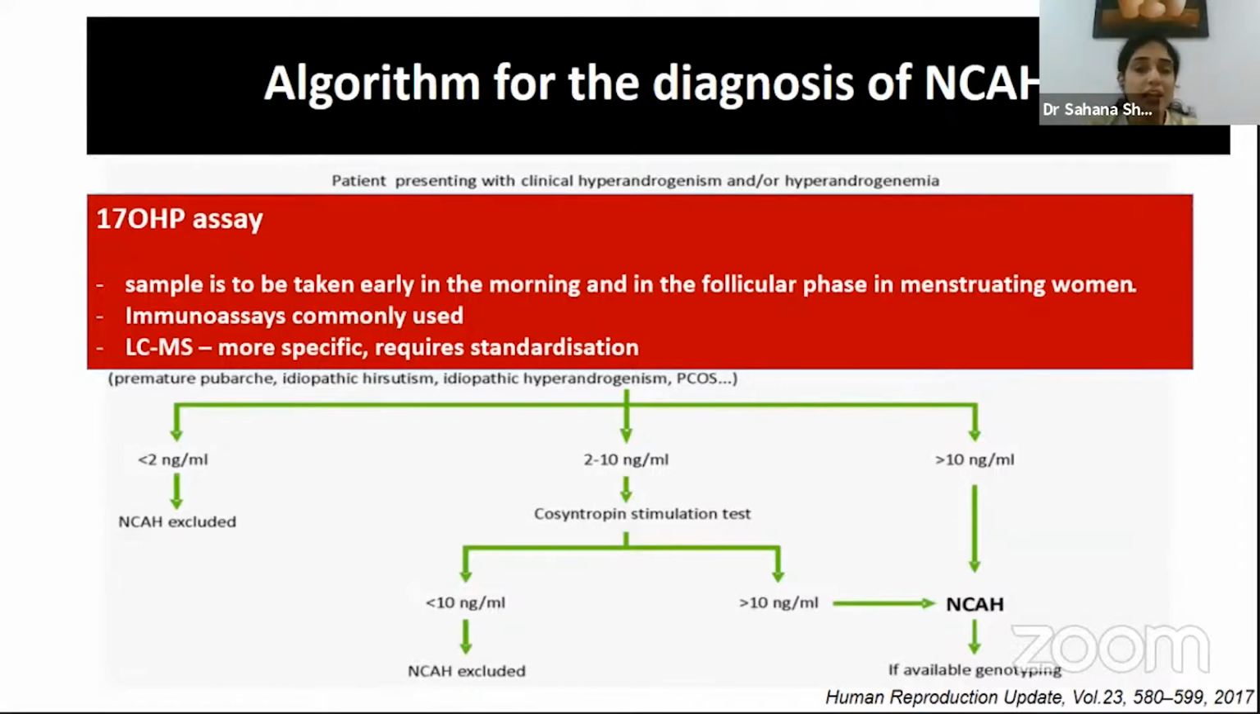Now, if you look at the assays, immunoassays are the ones commonly used throughout the country, but liquid chromatography mass spectrometry is slowly coming into the picture, and it is more specific when we talk about steroid assays. The challenge is that even when it becomes available, it requires standardization, and the cutoffs would be lower compared to immunoassays. But that is something one would look forward to in the coming years.